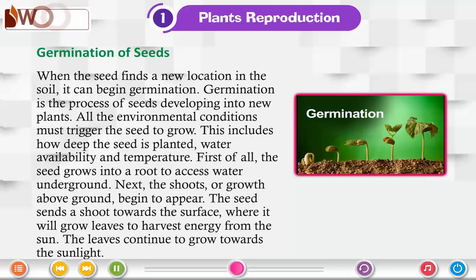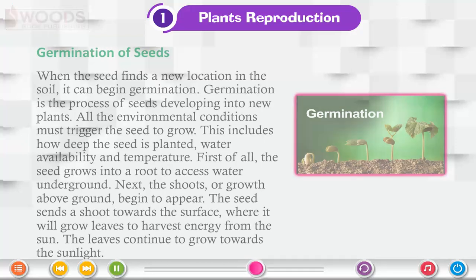First of all, the seed grows into a root to access water underground. Next, the shoots or growth above ground begin to appear. The seed sends a shoot towards the surface, where it will grow leaves to harvest energy from the sun. The leaves continue to grow towards the sunlight.